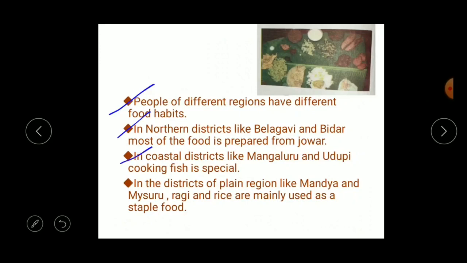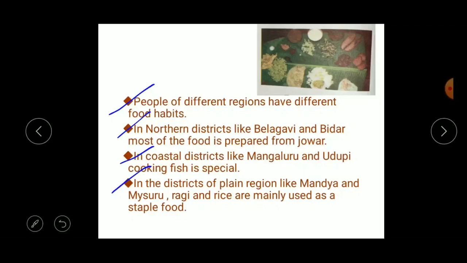Okay, the next one is in coastal districts like Mangaluru and Udupi, cooking fish is special. Coastal regions mean the regions near the sea, so in places such as Mangaluru and Udupi, they prefer fish in their food. The next point is in the districts of the plain region like Mandya and Mysuru, ragi and rice are mainly used as a staple food. Have you heard about ragi balls? Yes, it is a specialty of Mandya and Mysuru.